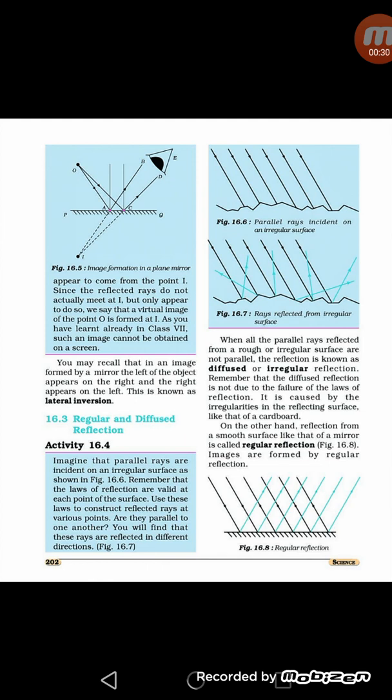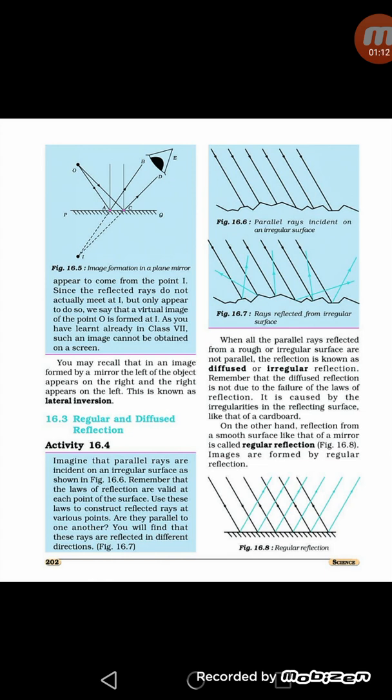Regular reflection means when a ray of light falls on a smooth reflecting surface, for example, a plane mirror, it gets reflected along a particular direction. And in this type of reflection, all the reflected rays are parallel to each other. Here the surface is smooth and all the reflected rays are parallel to each other, as you can see in figure 16.8, where regular reflection is shown. This type of reflection occurs from the smooth surface. In regular reflection, we get a sharp and clear image.